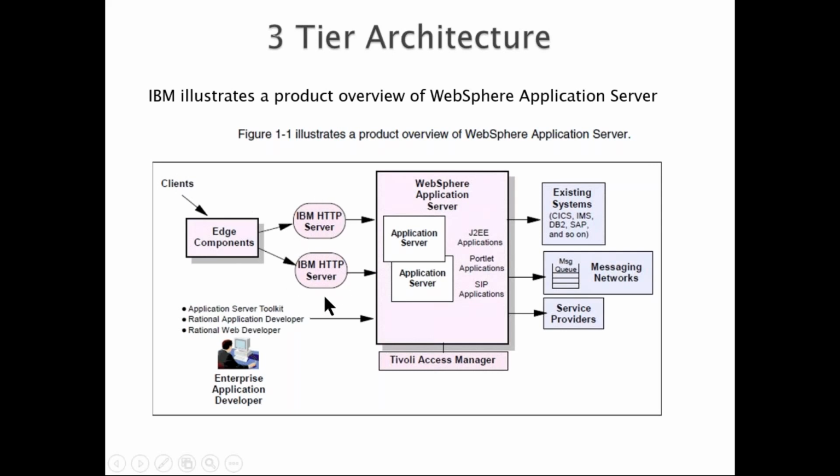Your web server part, the WebSphere application server part, is the application layer, and the backend can be DB2. You can also connect to SAP, and you can also connect to mainframes. One of the reasons people use WebSphere application server is that WebLogic and Apache cannot talk to mainframes. Only WebSphere can talk to mainframes. So if your banking applications are running on mainframes, only WebSphere can talk to them.